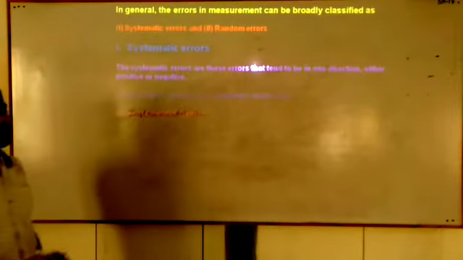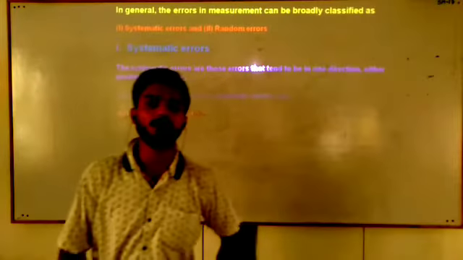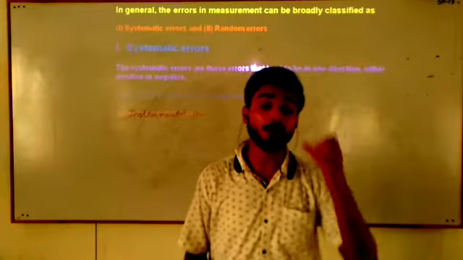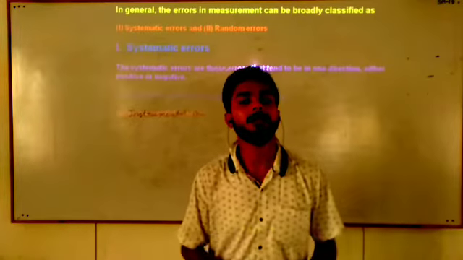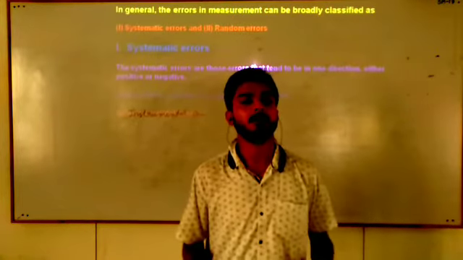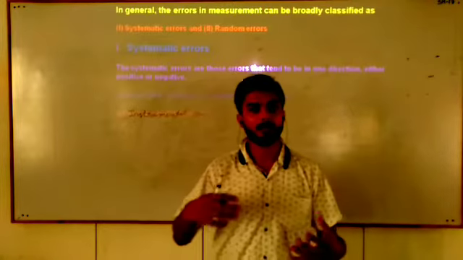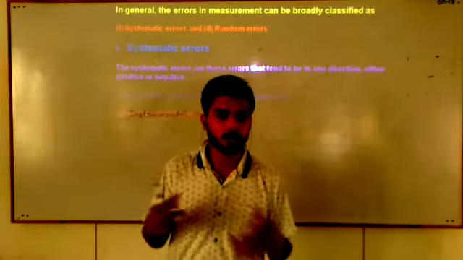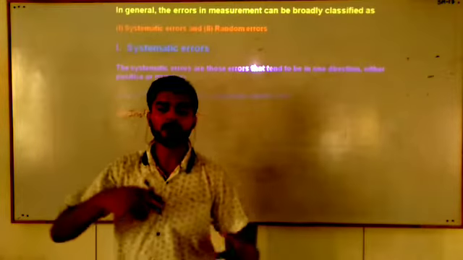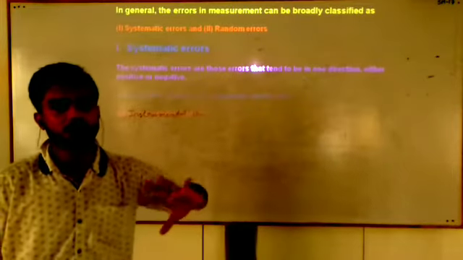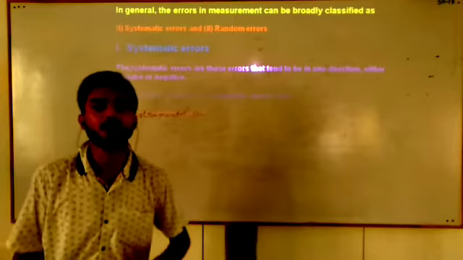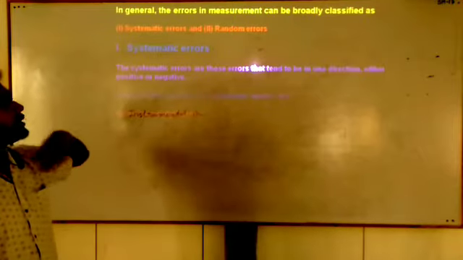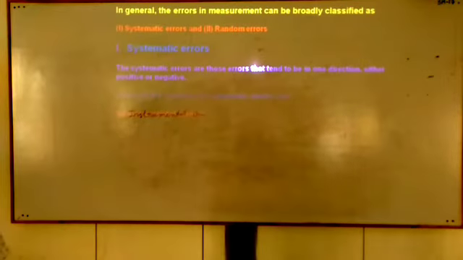Instrumental error: the errors which occur due to a faulty instrument. Suppose the instrument which you are using for your measurement is faulty. There is some type of physical damage in that instrument, or that instrument has some type of damage. Such instruments are called faulty instruments, and instrumental error causes the systematic error.